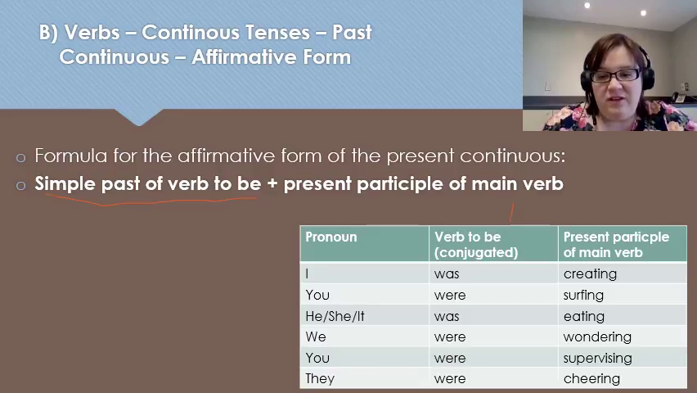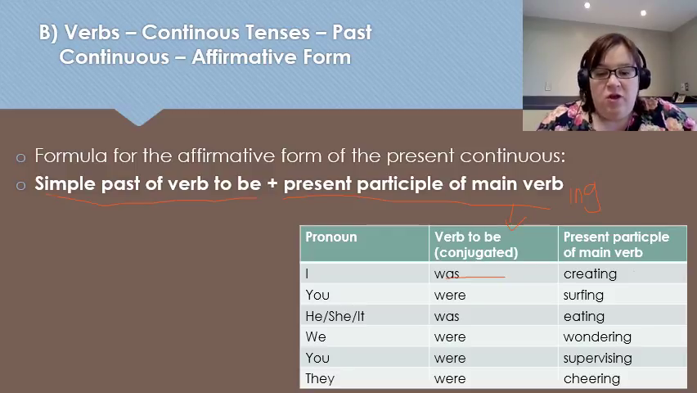This column changes, and instead of saying I am creating, we now have I was, because we're using the past. And we add the present participle of the main verb, in other words, the ing ending of the verb, so creating in this case. So just remember to conjugate the verb to be in the past correctly, because that's going to be the harder part.